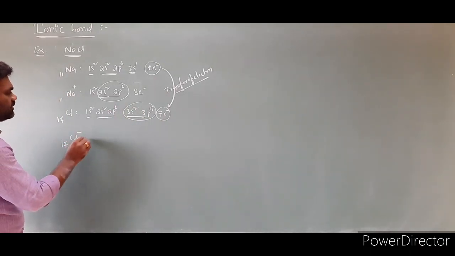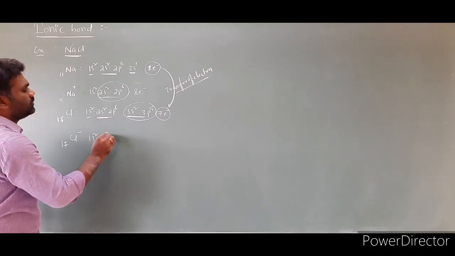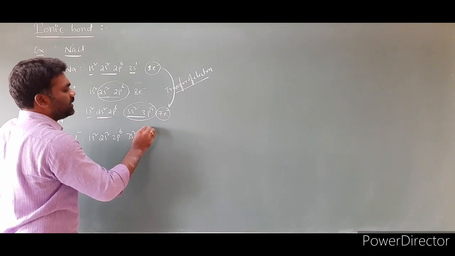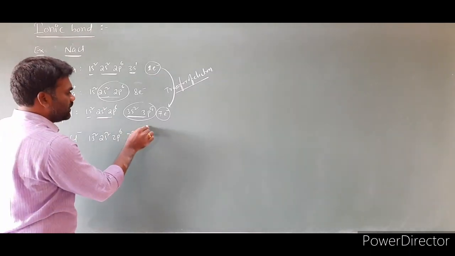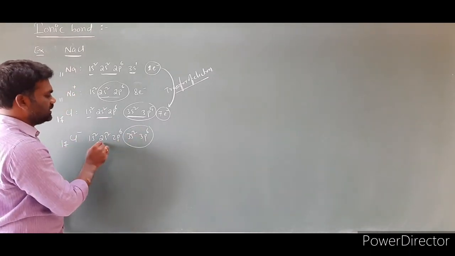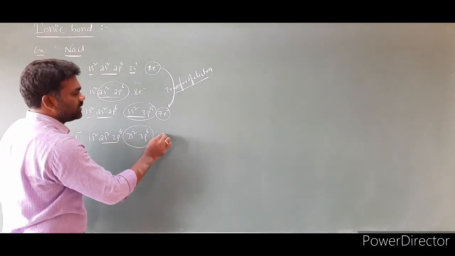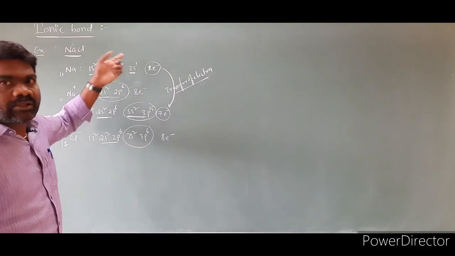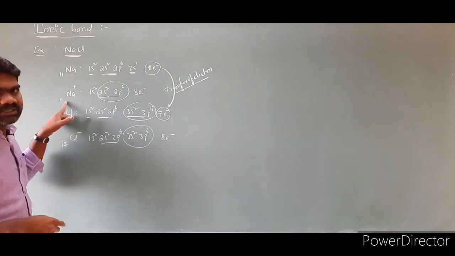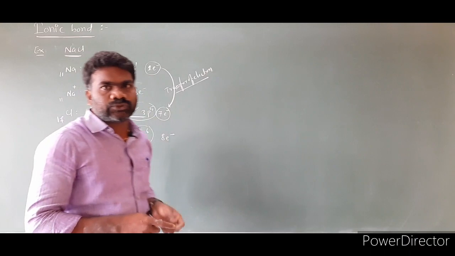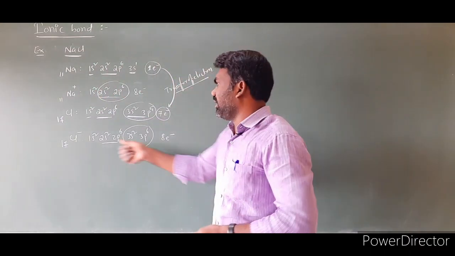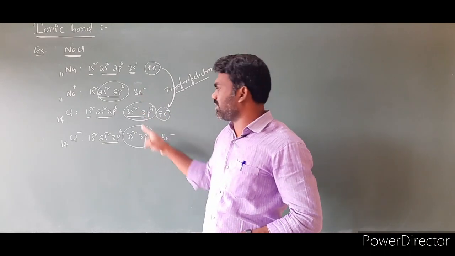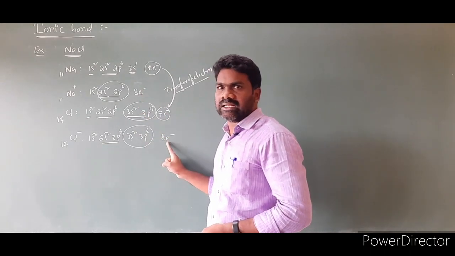So again the atomic number is 17, and the configuration is 1s2, 2s2, 2p6, 3s2, 3p6. Clear. The number of electrons in the valence shell: this is the first shell, this is the second shell, this is the third shell. So the number of electrons is how many? 8. So sodium is losing one electron, converting into Na plus ion. The electron lost by the sodium atom is taken by the chlorine, converting into Cl minus ion. After losing, it has 8 electrons; after gaining, it has 8 electrons.